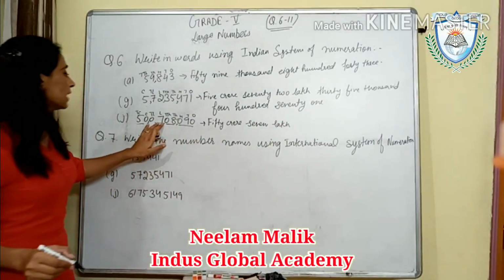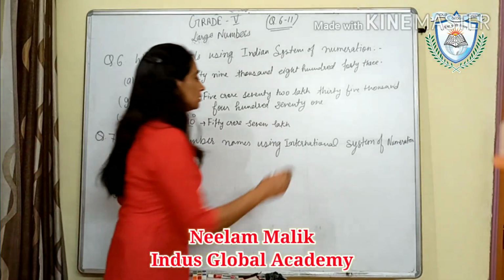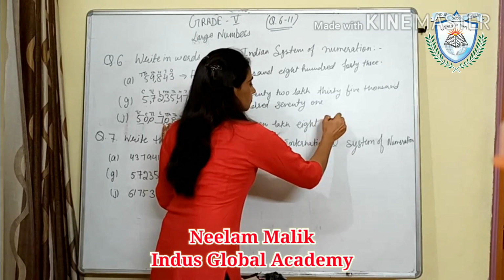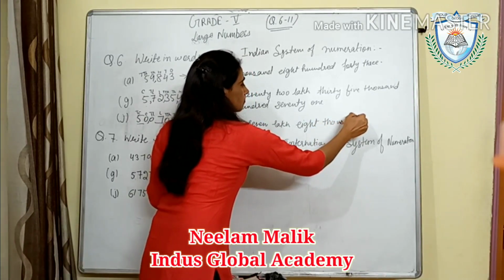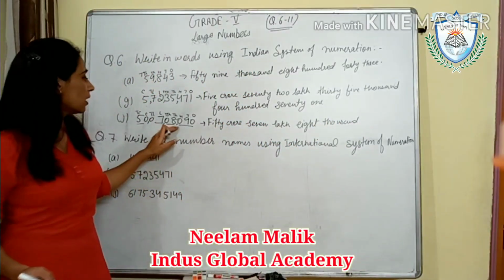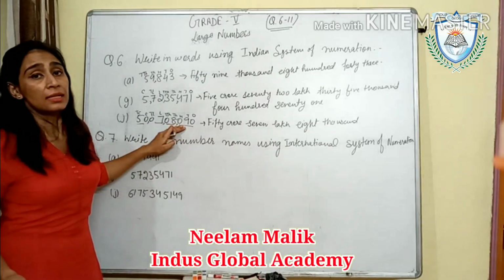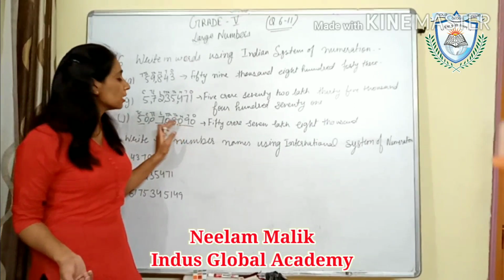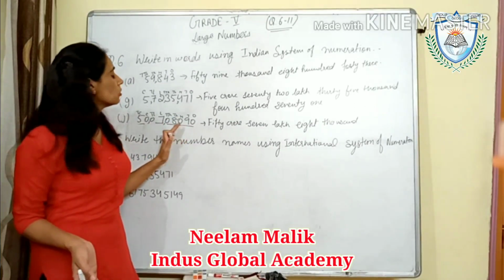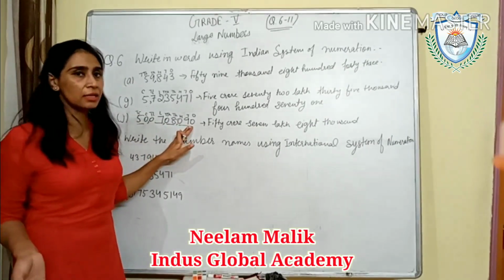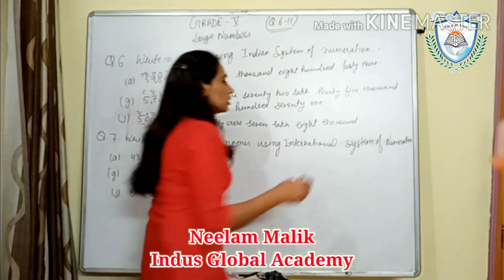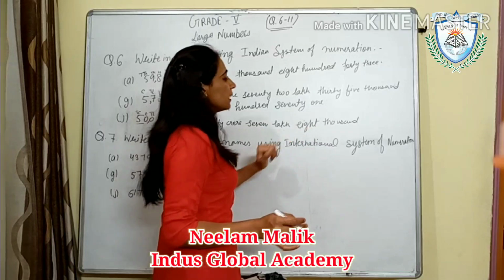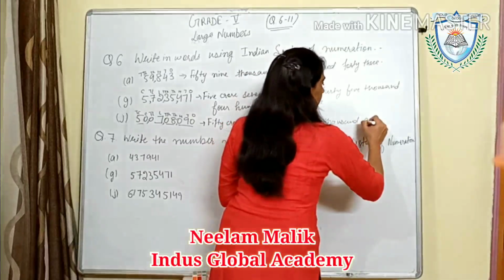After that 8,000 and 90. Below the hundred there is 0, so we will not mention that. There is no 100, so we will write 90. We will write 50 crore 7 lakh 8,090.